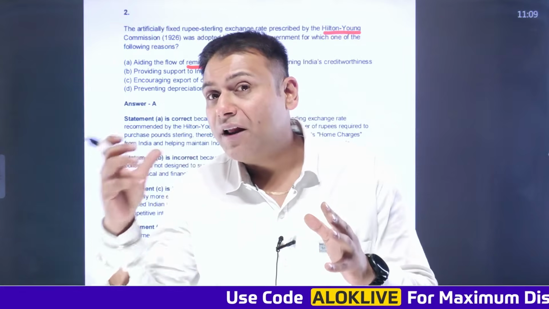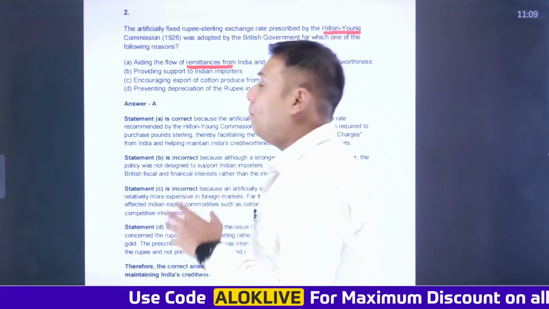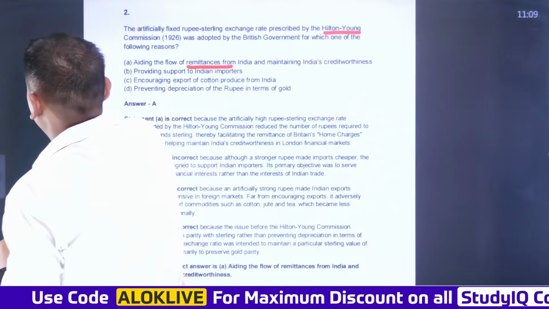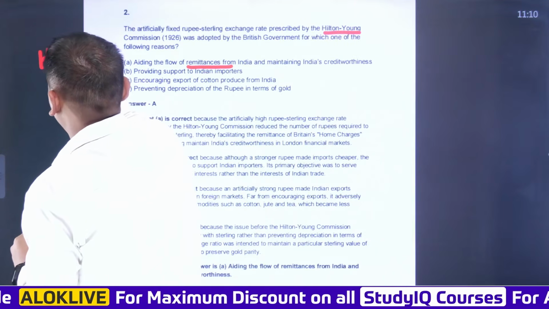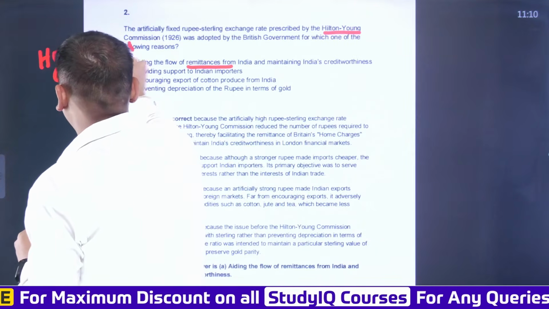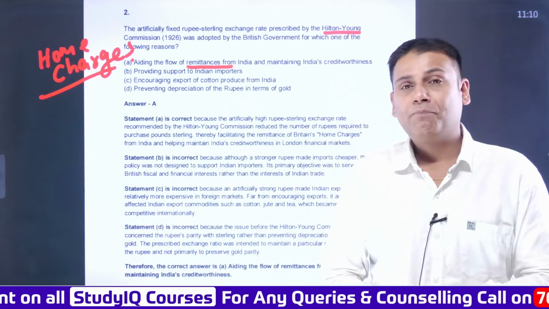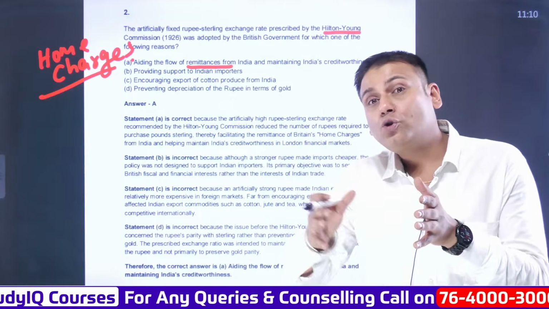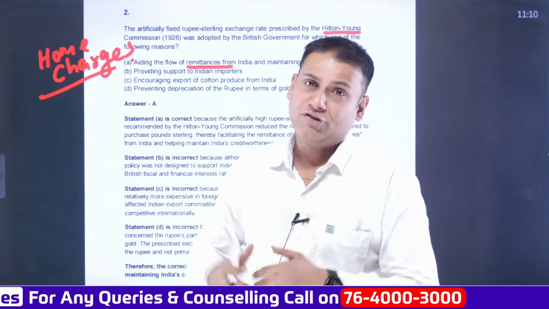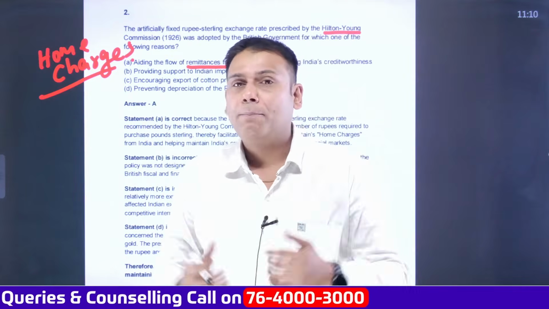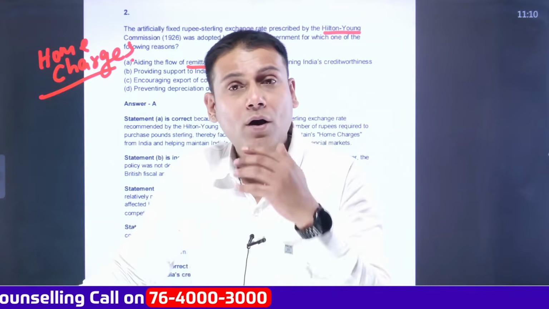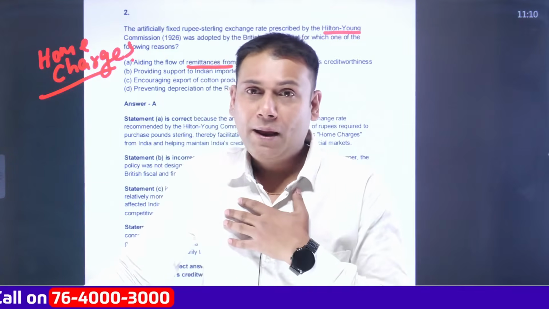Specifically, as a part of the drain of wealth theory, there is one more important aspect that was highlighted, which was referred to as home charges. Home charges is nothing but one of the forms of drain that was highlighted. So remittances were also included as a part of home charges. Now, what are remittances? For example, if I'm a British civil servant working in India, I'm getting paid here.